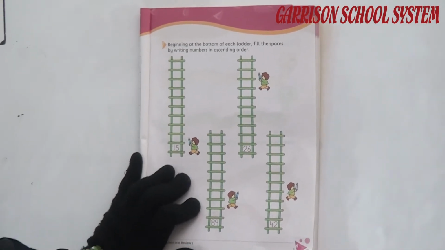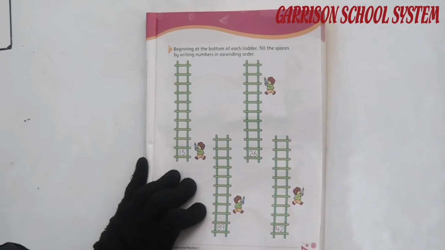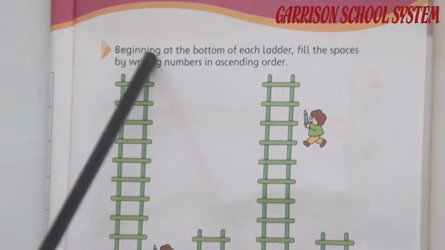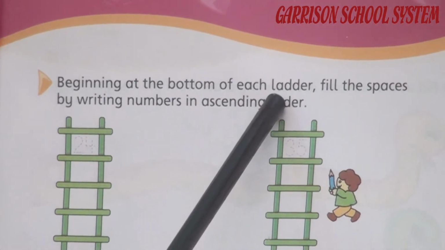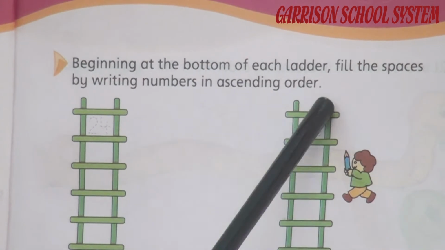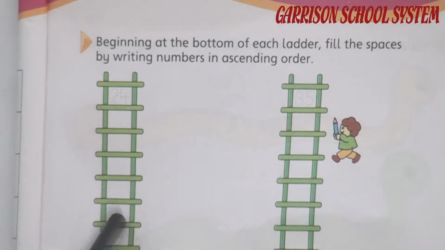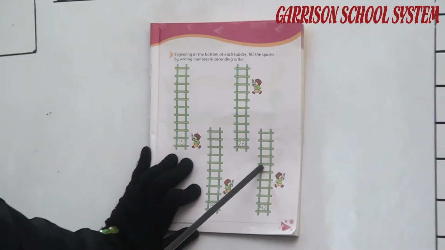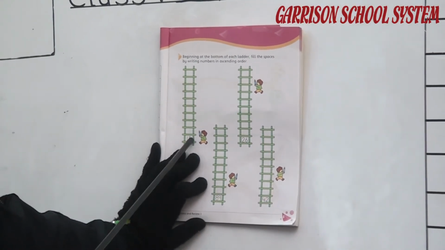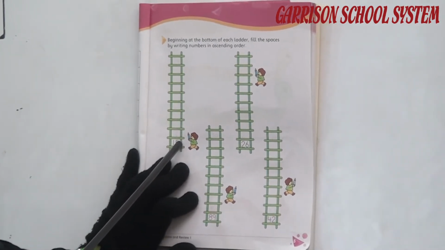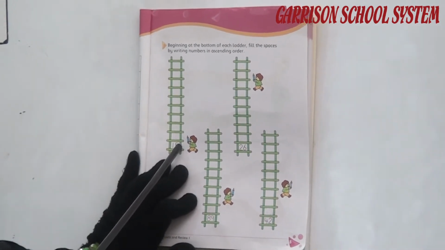Okay student, move on to the next page. It's page number 5. Read the statement, beginning at the bottom of each letter, fill the space by writing numbers in ascending order. Okay, here are 4 letters, as shown in your books. Okay, we have to solve it. I solved the first example on the board and the others you have done at your home. Okay, so watch it carefully.